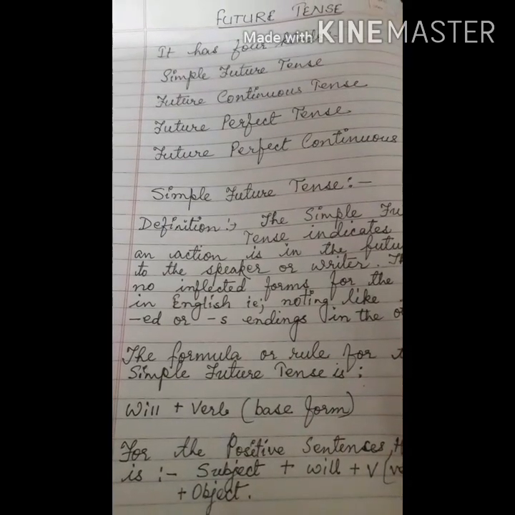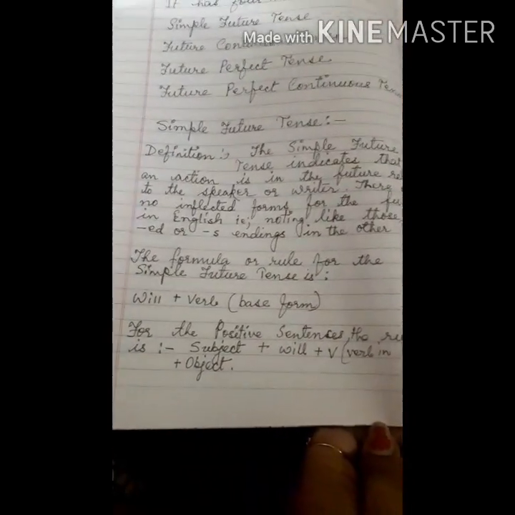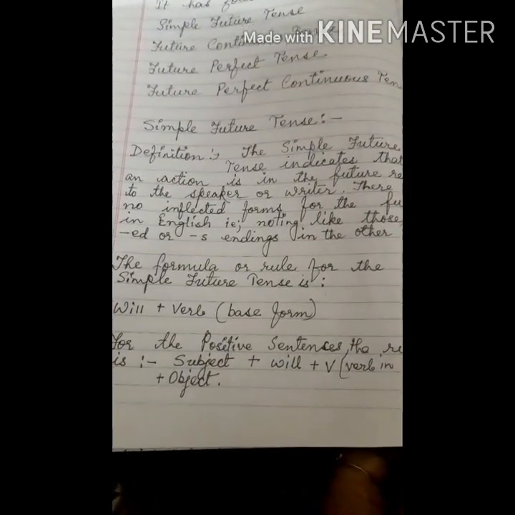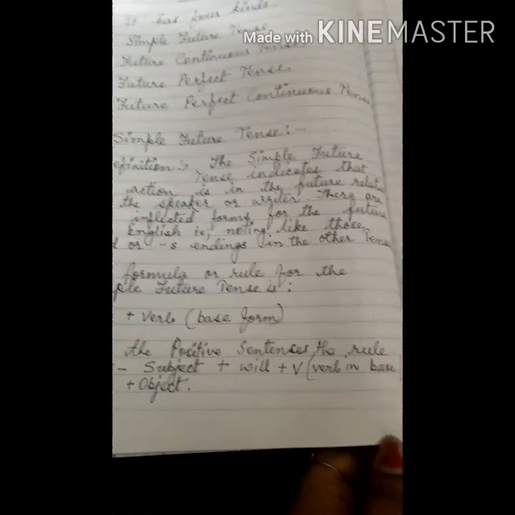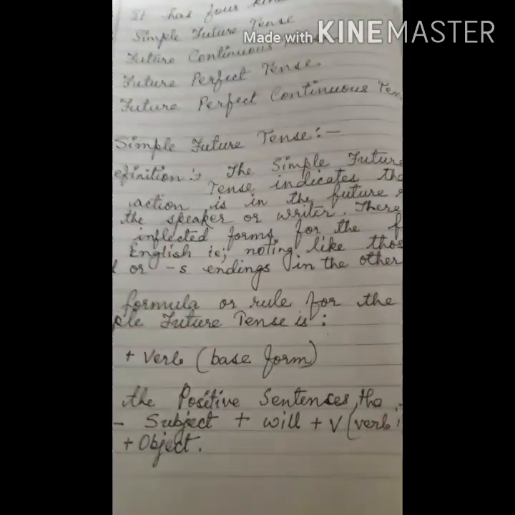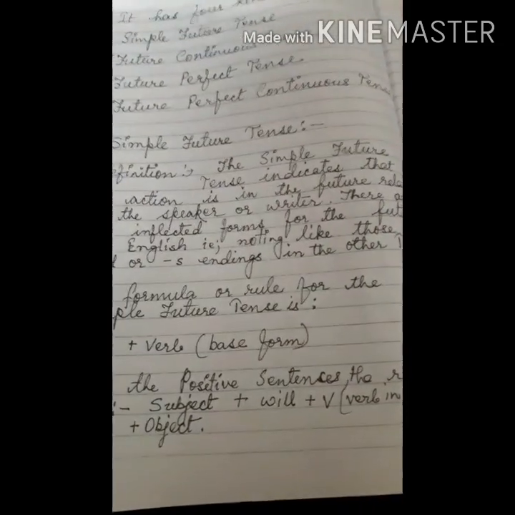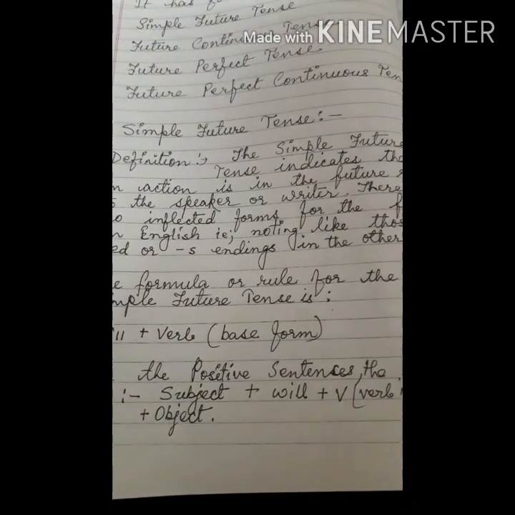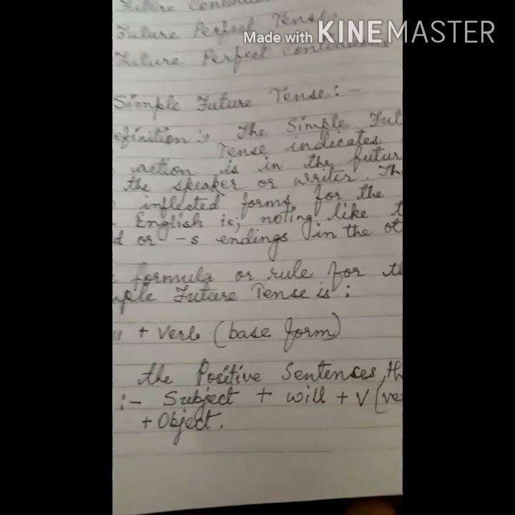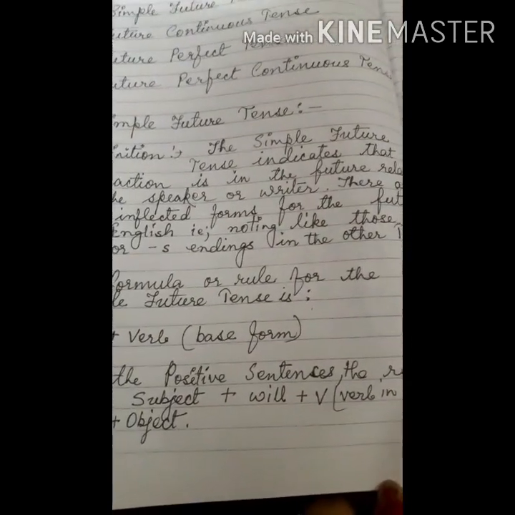For the positive sentences, the rule for the simple future tense is subject plus will plus verb in base form, and object. So for better learning, you should know the rule about every grammatical term, then it helps us a lot to know the matter clearly.